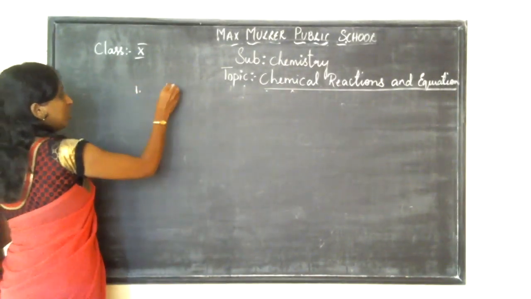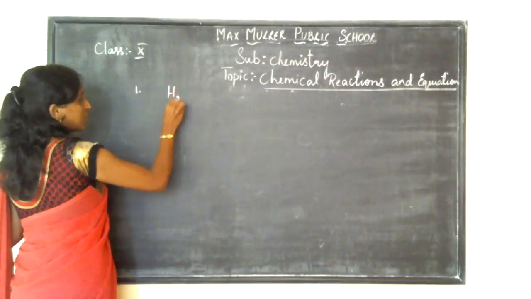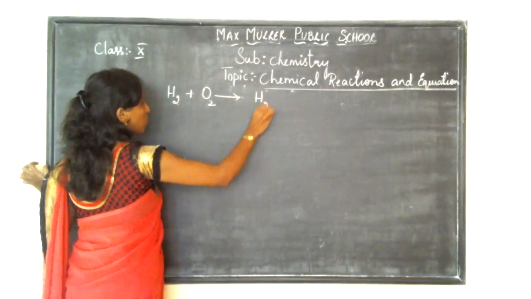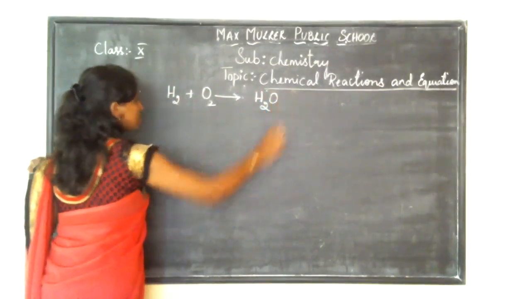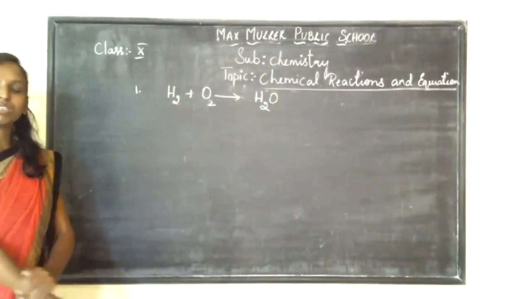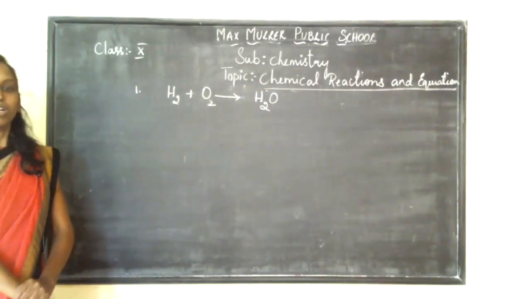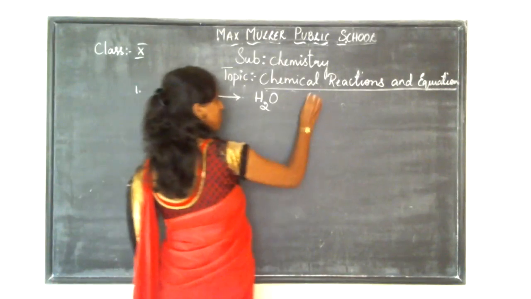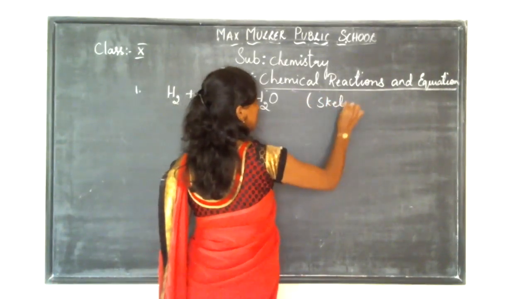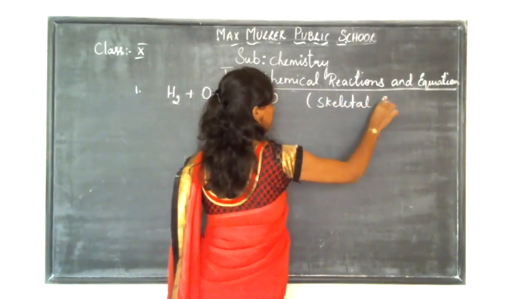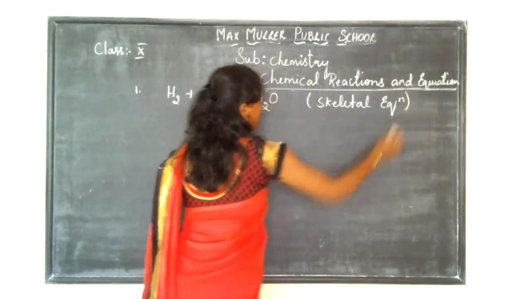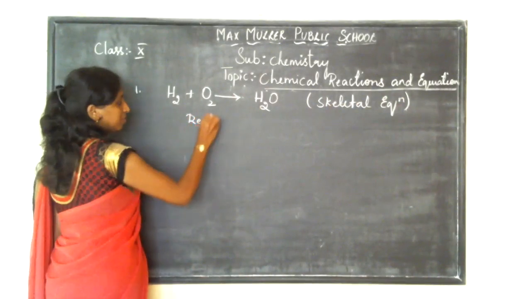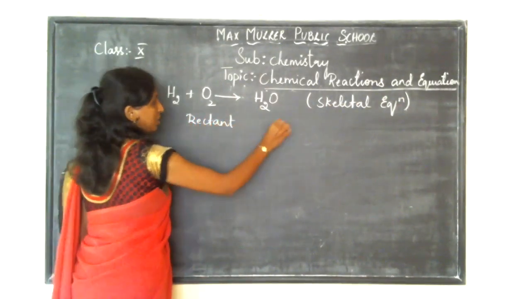When hydrogen reacts in the presence of oxygen to give H2O, see, is the equation balanced or not? No. So what type of equation is this? Skeletal equation. This equation is called a skeletal equation. Now let's start balancing this equation. Take the reactant, take the product.